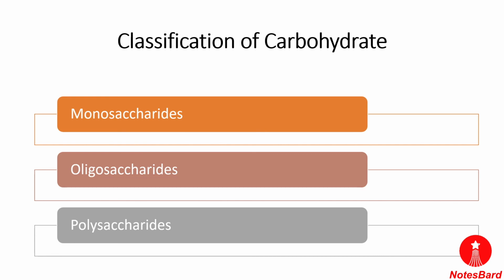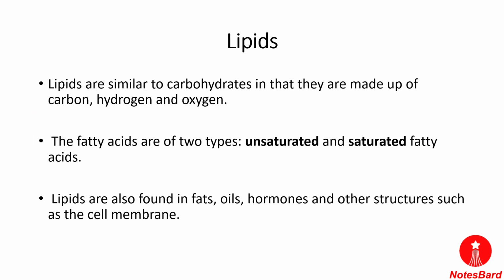Next come the polysaccharides. They are the carbohydrates which yield a large number of monosaccharide units on hydrolysis. Some examples of polysaccharides are starch, cellulose, glycogen, and gums. The polysaccharides are not sweet in taste, and they are also non-sugars. So this is the classification of the carbohydrates.